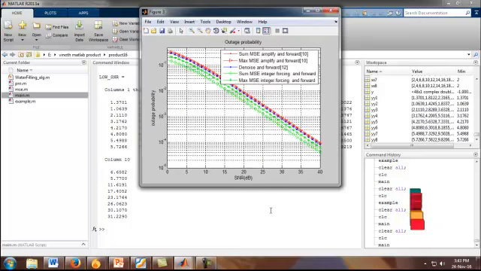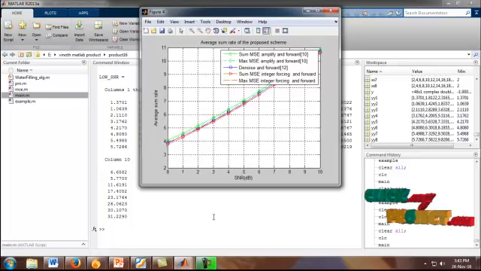Figure 3 shows the outage probability. The X label shows the SNR values, and the Y label shows the outage probability value. The red color line shows the sum of MSE amplify and forward, the blue color line is denoise and forward, and the green color line shows the sum and maximum of MSE integer forcing and forward.